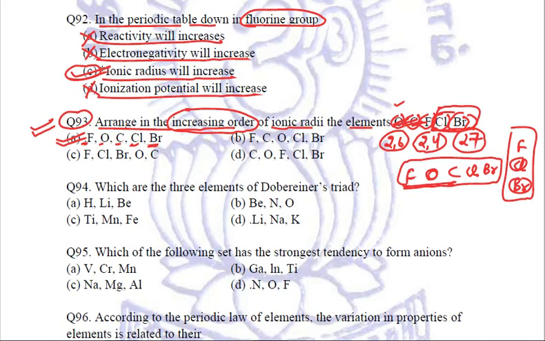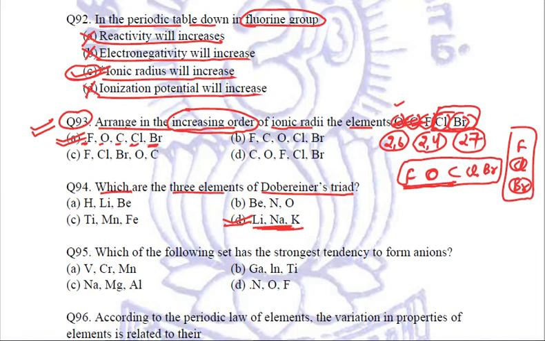Clear? Coming to the next question. What are the three elements of Dobereiner's triad? We have seen the Dobereiner triad. He gave the first triad, and that is lithium, sodium and potassium. These are the alkali metal triad, right?